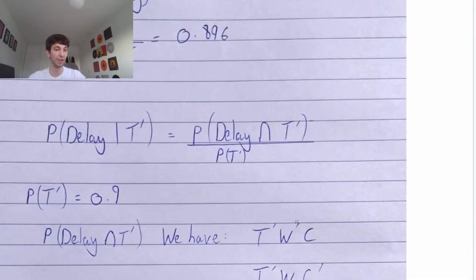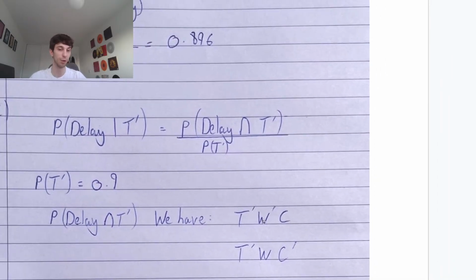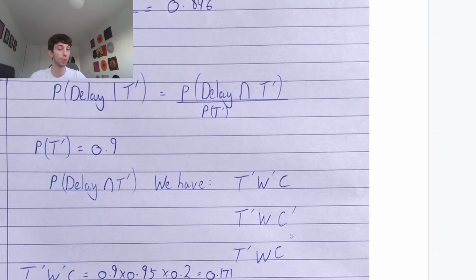So we can either have T dash W dash C, because remember we only need one for a delay. So we can have not T, not W, C. We can have not T, W, and not C. Or we could have both weather problems and congestion problems. So we have T dash, W, and C. These are the three ways we could do it.